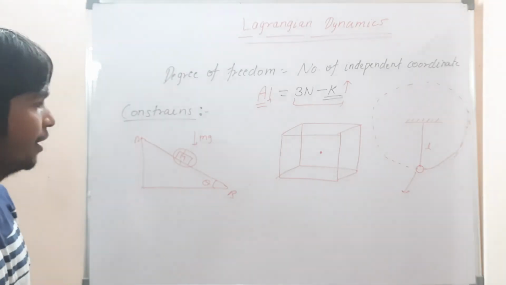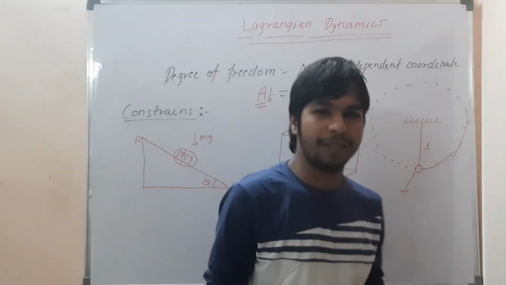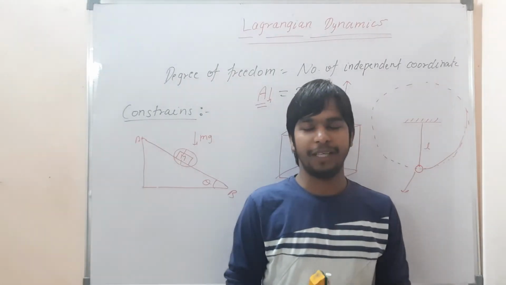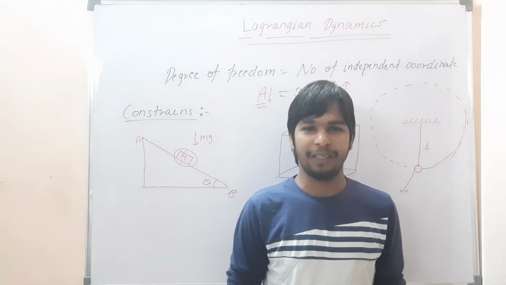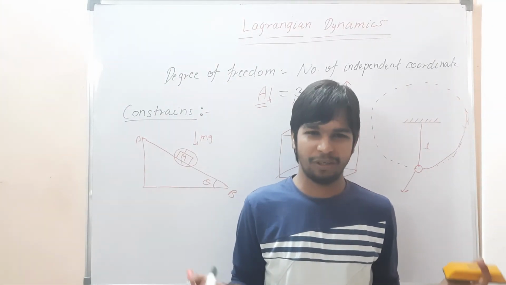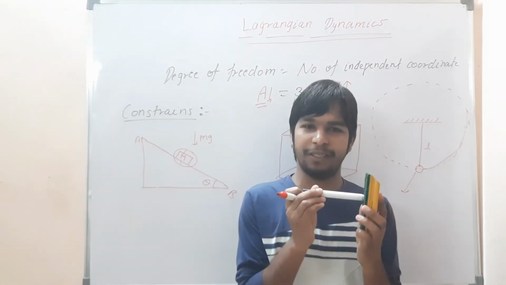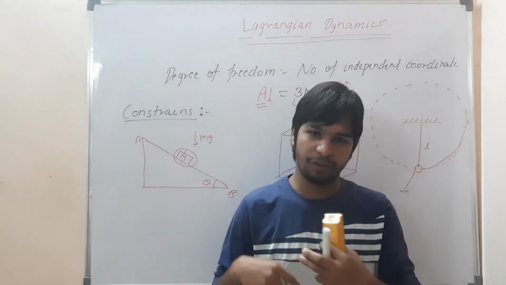So I think now you are clear about what constraints are. I am telling you again, a constraint is nothing but some limitation we are keeping on anything. In physics, in Lagrangian dynamics we are studying the motion of a particle, so a constraint will restrict the motion of a particle. Some limitation will be there, it can't go beyond that. It is limited to move under that special condition, which it has to follow.